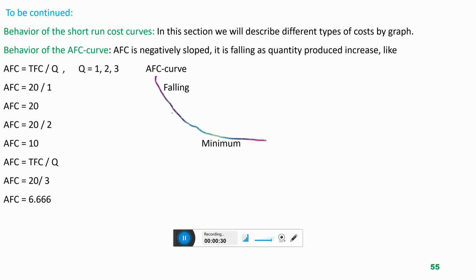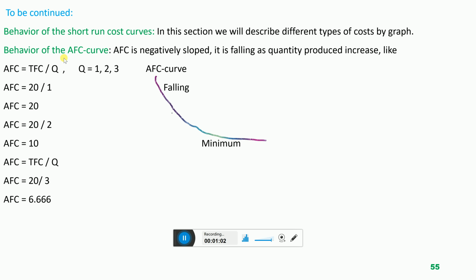So in this section we will study when the cost of the company will start to decrease, when this cost will reach the minimum, and when this cost will start to rise again, and why. In this section we will learn all about this, and the topic is behavior of the short run cost curve. So we are starting from the very first cost curve, behavior of the average fixed cost curve.